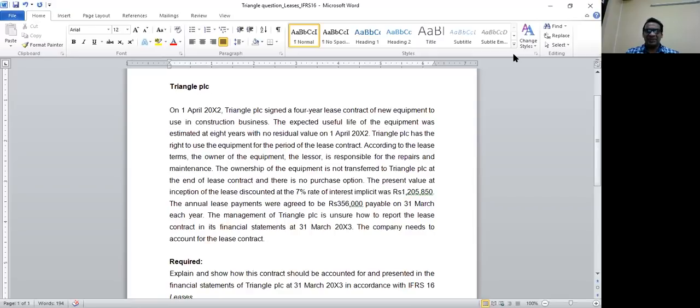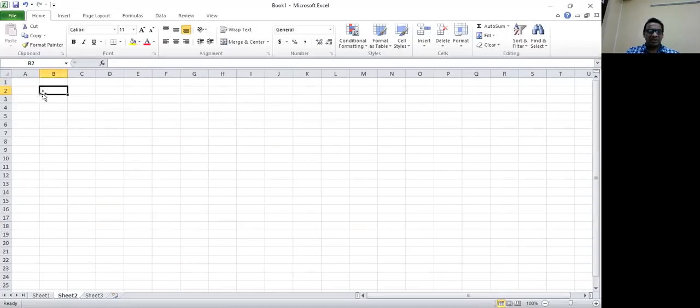So the first thing that we need to be clear of is whether or not it is a lease. The answer should be yes, it is a lease. It is something the lessee should recognize as a right of use asset. So we'll first write that answer. I'll open that question on a new sheet.